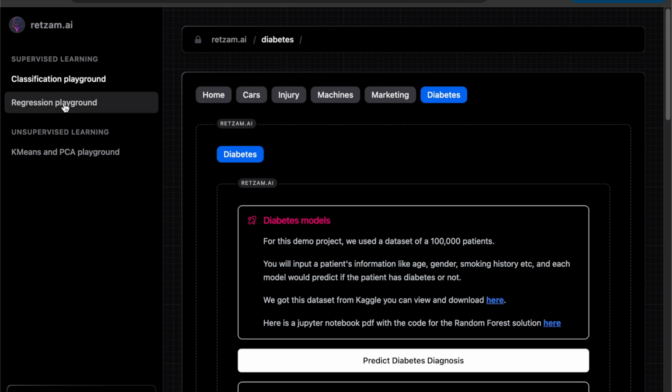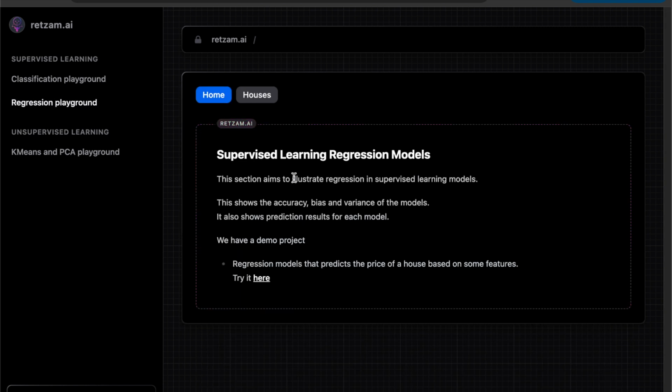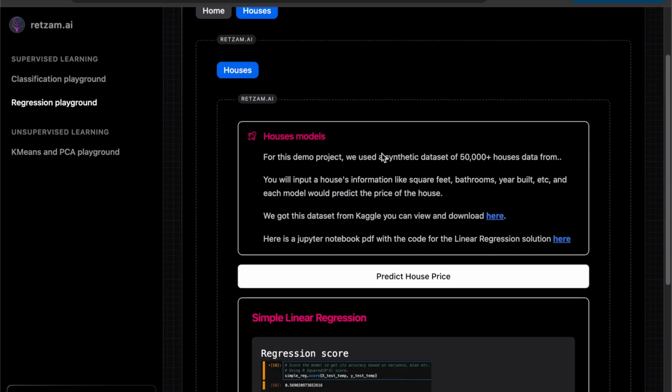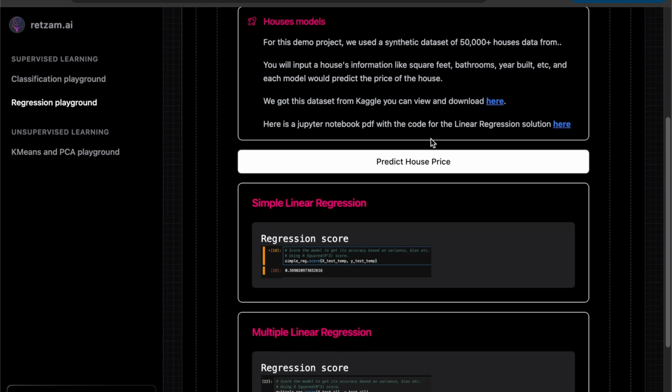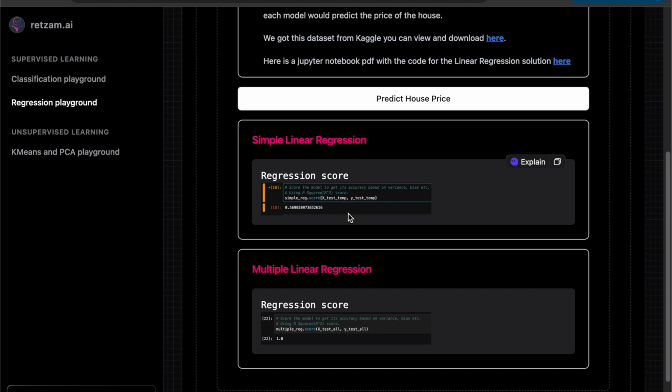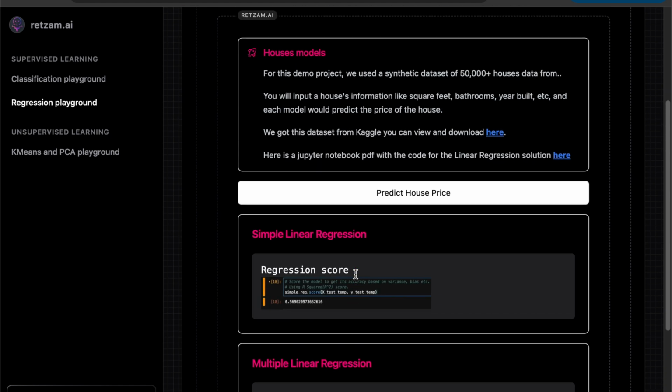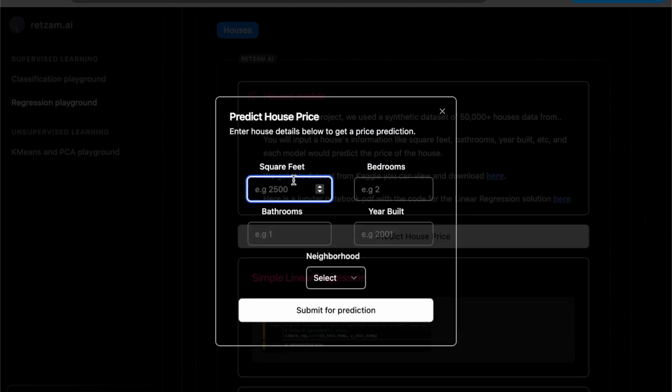Let's check on the regression playground. So, regression, supervised learning. We just have one here. This is going to help us predict the price of a house. Right? This is regression. We have the regression scores here for simple and multiple linear regression. So let's check.